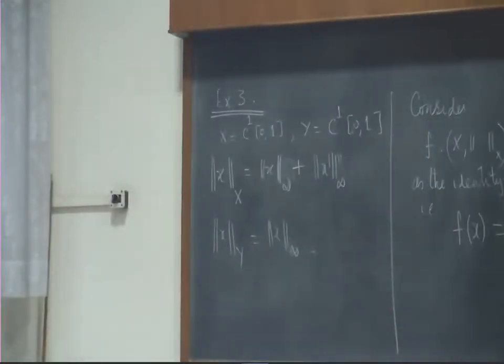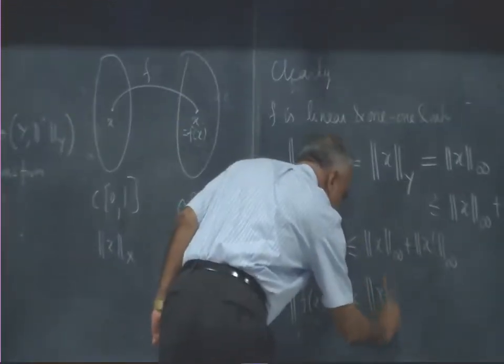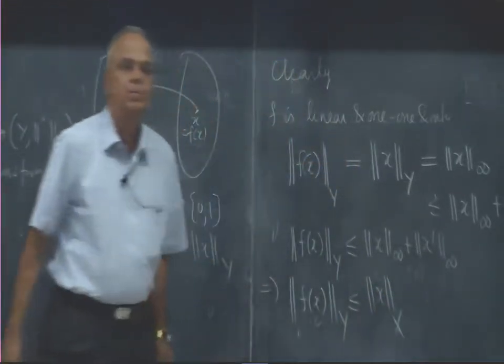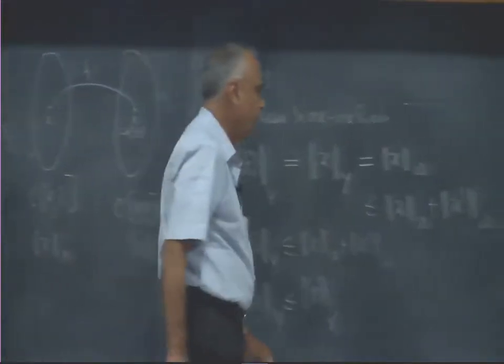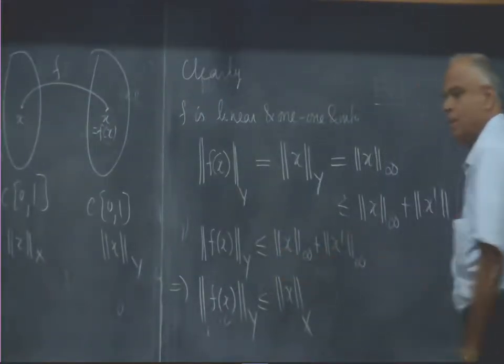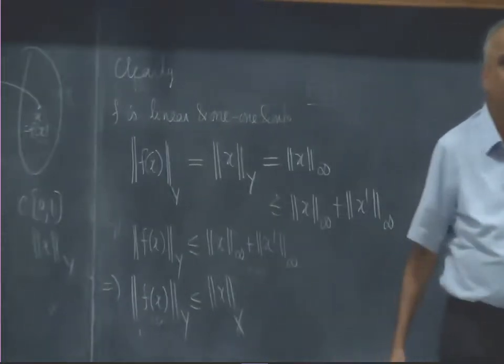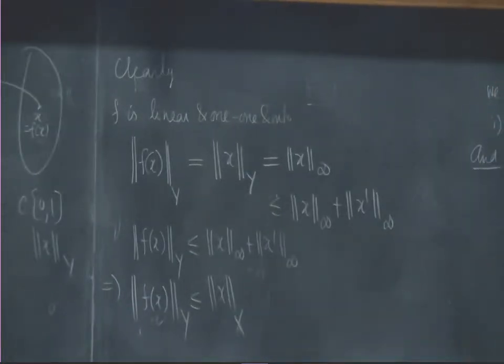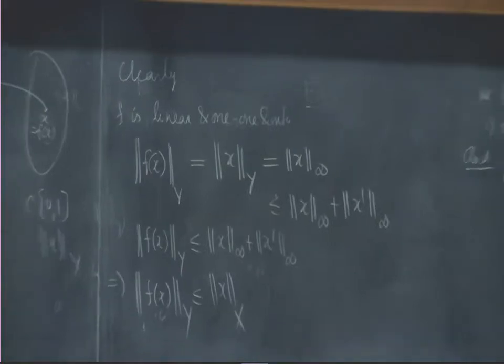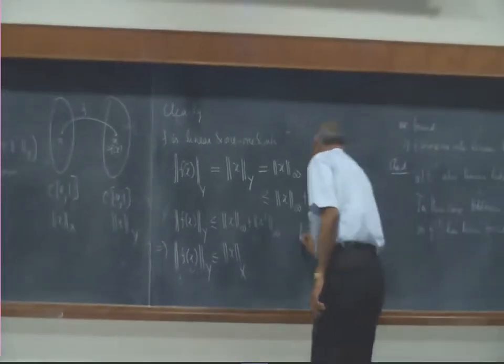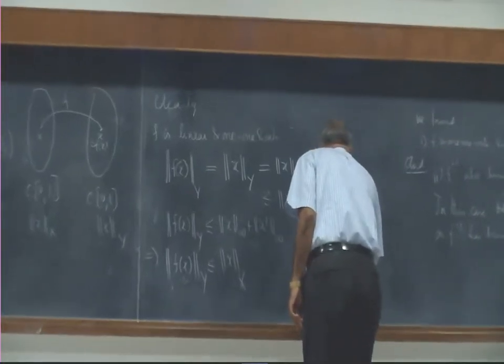So that says the y norm of f of x is less than or equal to the x norm of x. Therefore the changed norm cannot exceed the original length. So it works within an elastic limit of 1. Hence f is bounded,